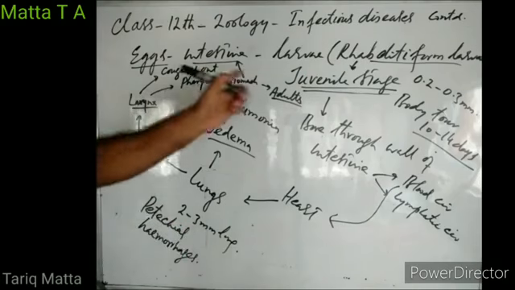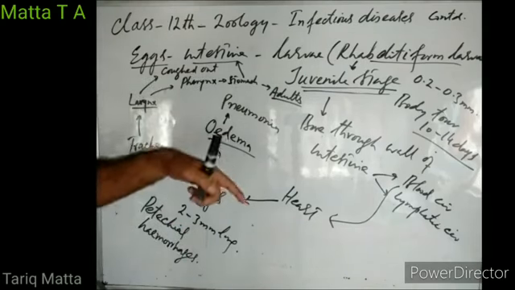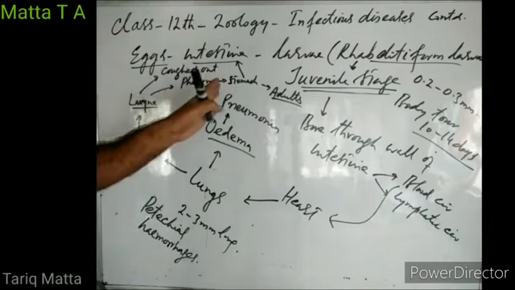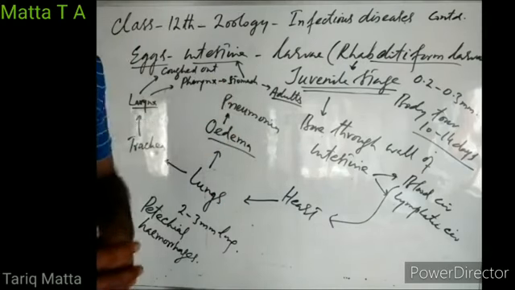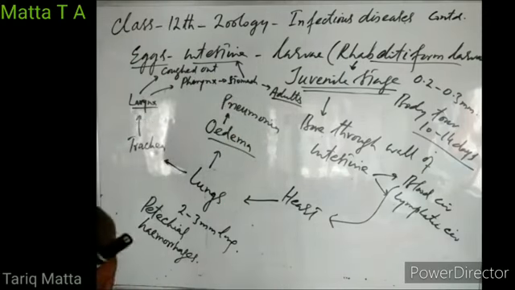So this is about their life cycle, right? Their body tour. These larvae are more dangerous than the adult worms. Adult worms simply cause abdominal pain.